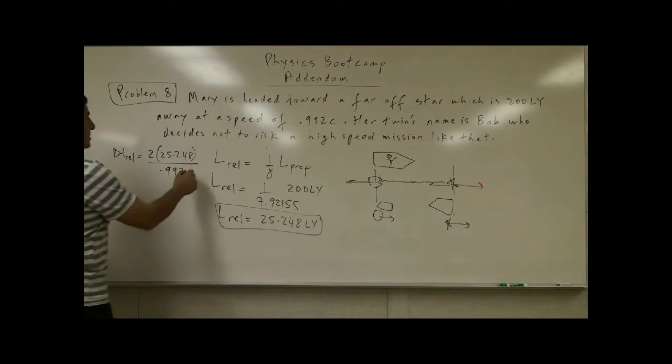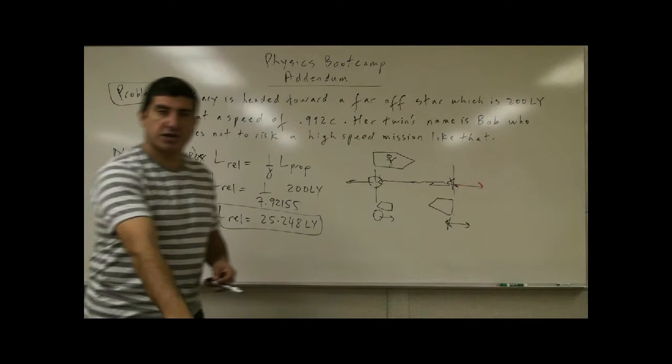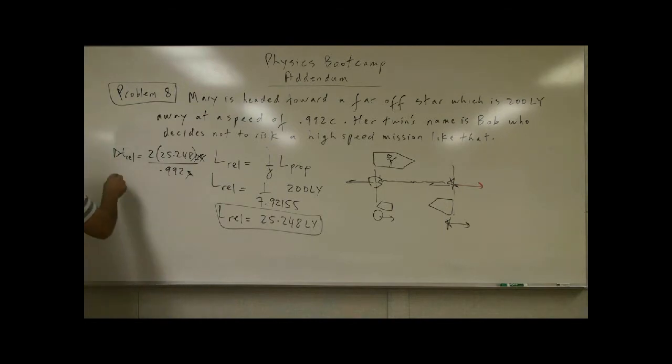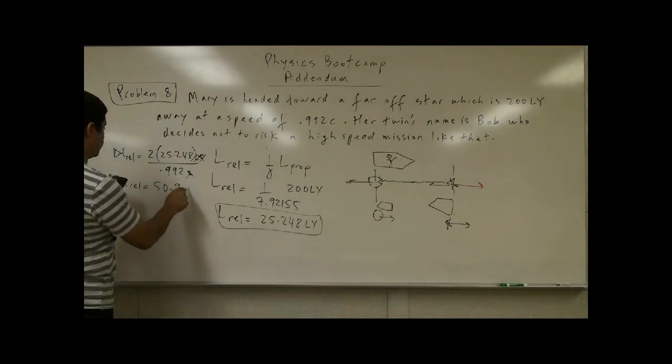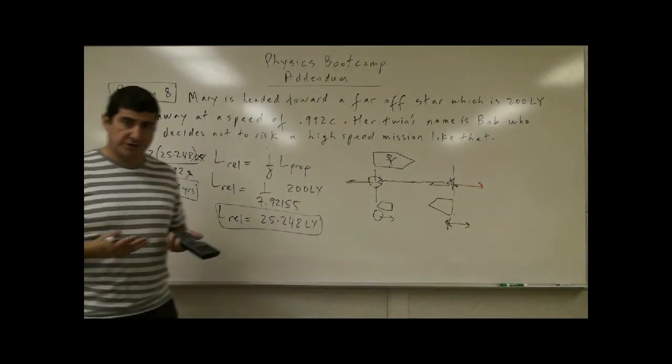Of course, c and light year will cancel, and we'll get the answer in years. So I'm going to double the answer I got and divide it by 0.992. Delta t relativistic is equal to 50.9 years. According to her, she should live 50.9 years.